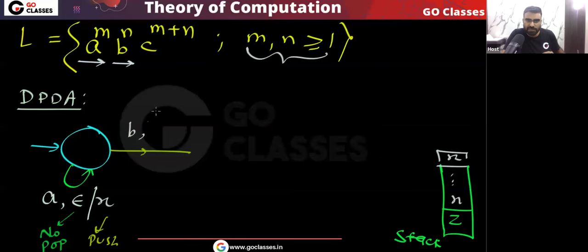Then when the B comes, there should be at least one x on top of the stack, because m comma n are greater than or equal to 1. So when the B comes, on top of the stack there should be x. Then I will keep it as it is. Yes or no? I will not disturb it. I will push one more x, because for every A I push one x, and for every B I push one x.